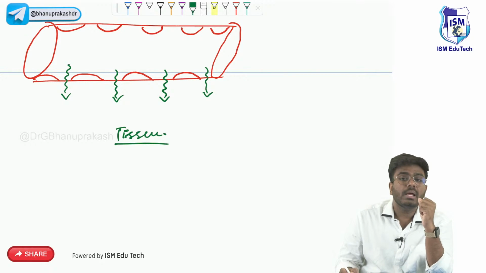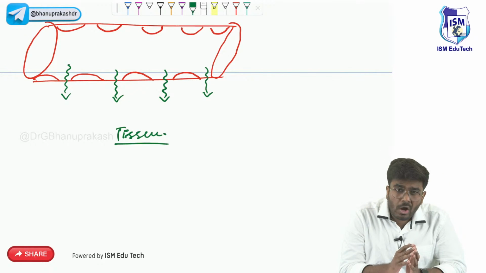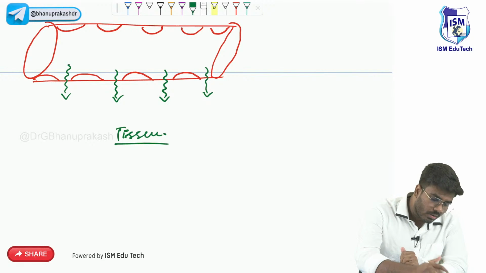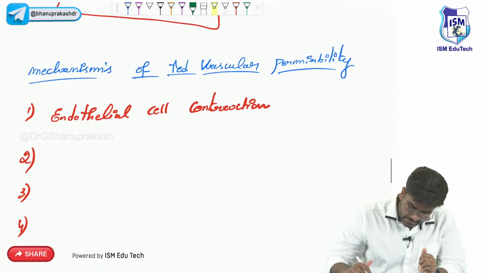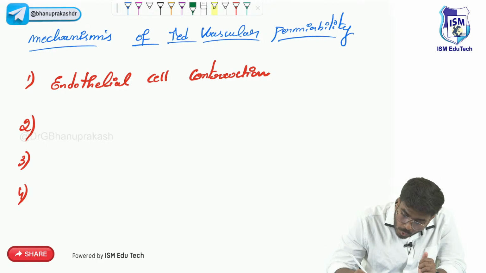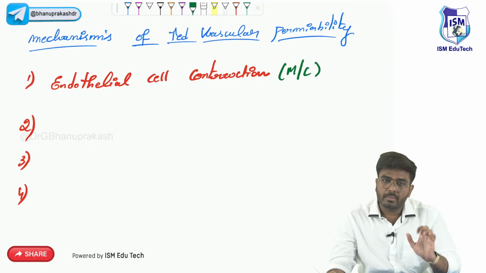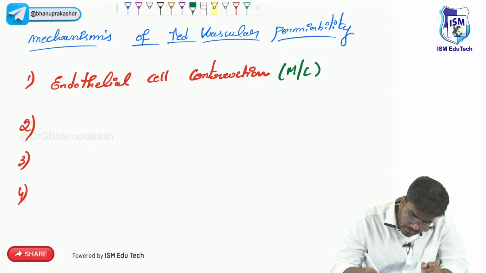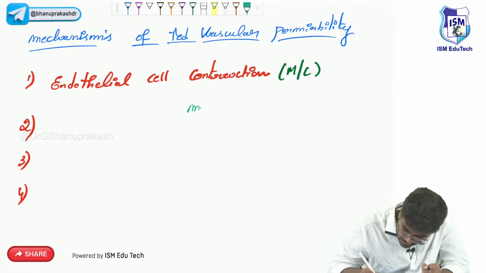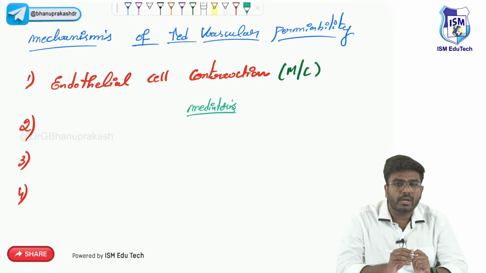Endothelial cell contraction and retraction is the first mechanism of increased vascular permeability. This endothelial cell contraction or retraction is the most common mechanism of increased vascular permeability. Now, the second important question is, what are the mediators, sir? What are the mediators responsible for this endothelial cell contraction or retraction?